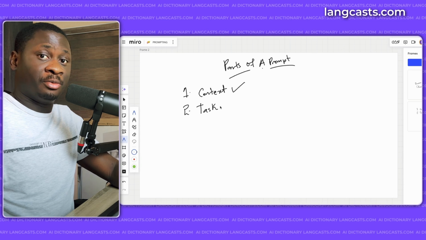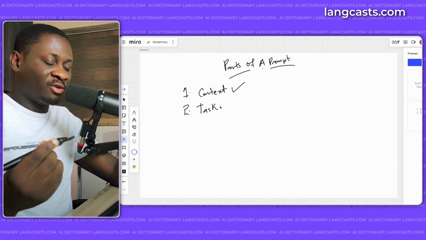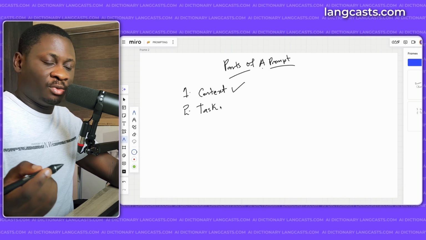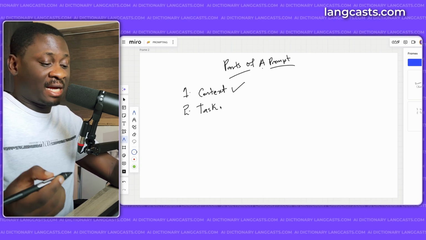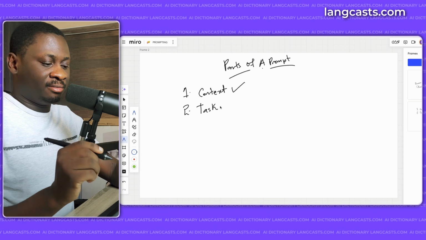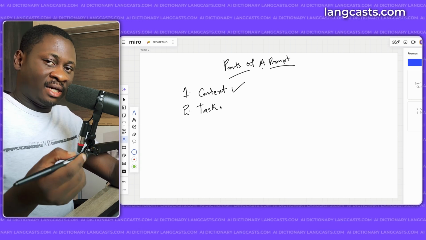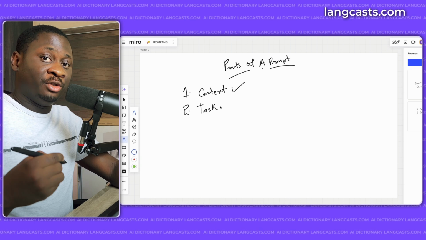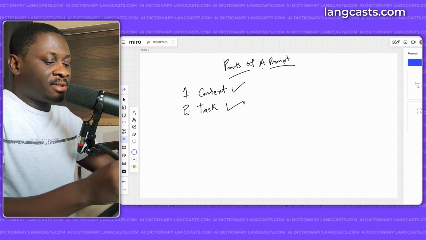The context is not compulsory. You can choose not to add context. You can just type in your query immediately. That's what has made it easy for us to use chatbots, because we don't have to add context. We can just tell it and it will assume context from the task. But the task, like I said, is the most important thing, and that's why anytime you're interacting with these chatbots, most of the time what you have been doing is typing in the task. So the task is the second part.